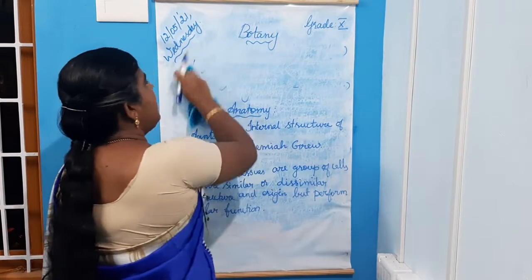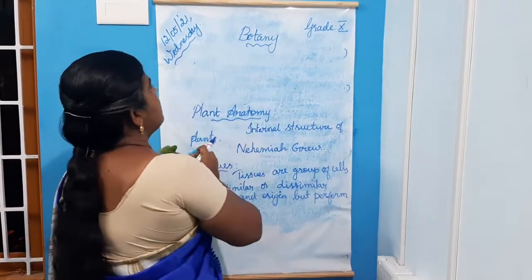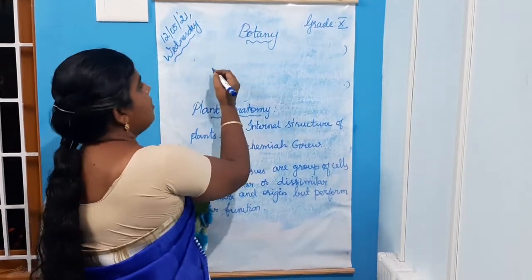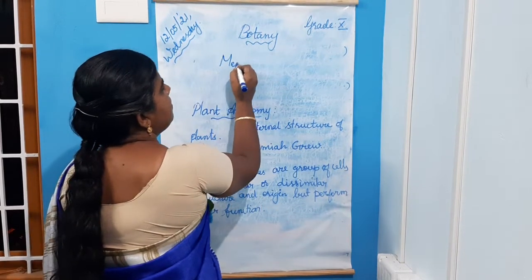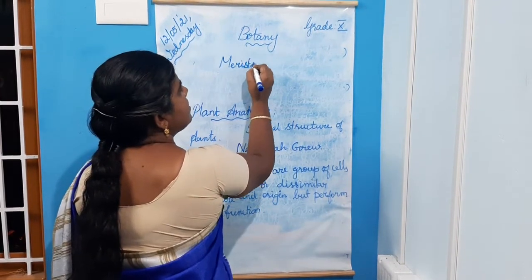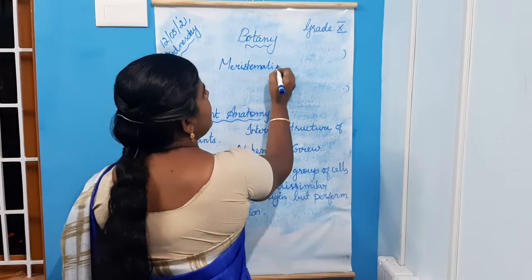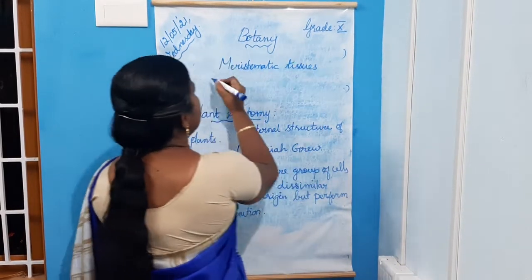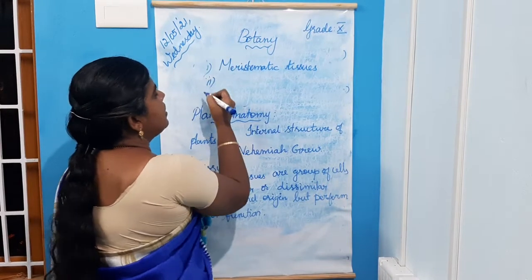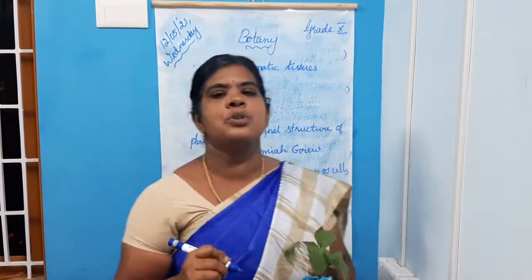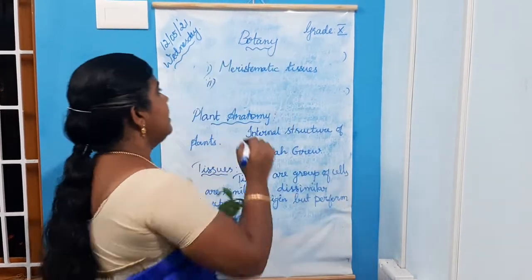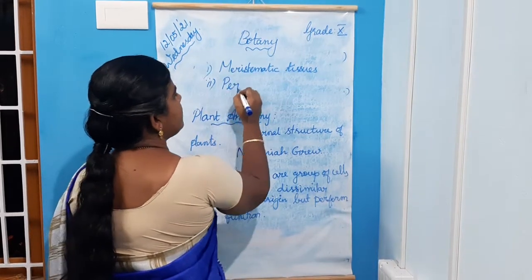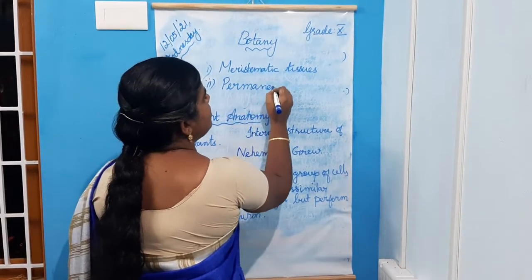What are the names of the two types of plant tissues? They are meristematic tissues and permanent tissues. Okay, what are the two types of tissues? Meristematic and permanent tissues.